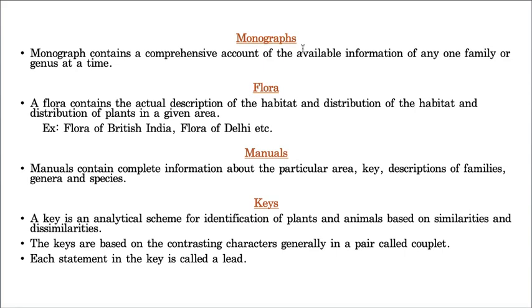So if I make a book only on the Fabaceae family, then that is called a monograph. Mono means single. If I am explaining only a single family or single genus in the form of a book, then that is called a monograph. Hope you understand. Now, the next one is what is flora?